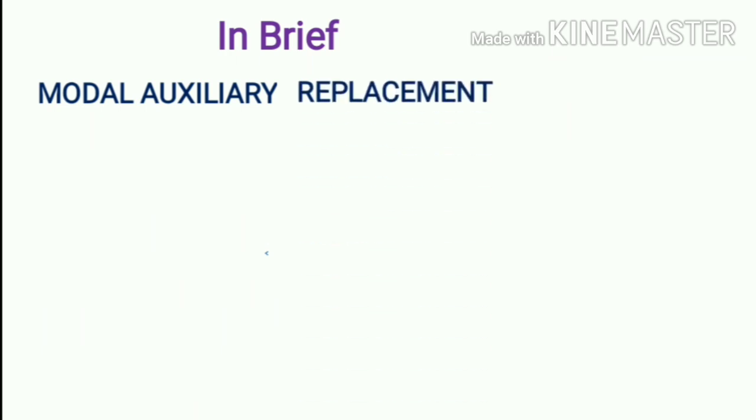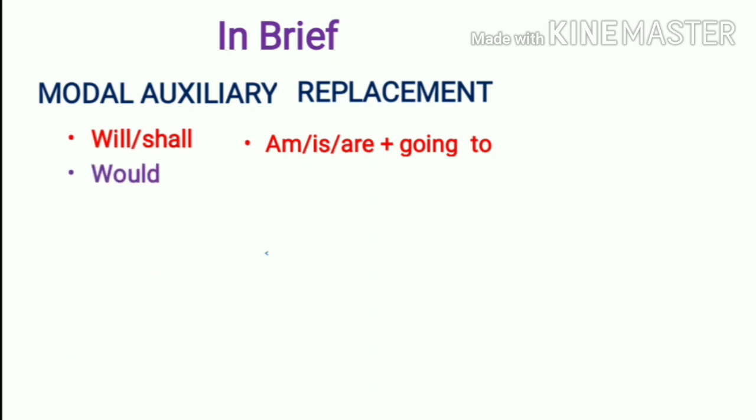In brief, let us here revise again the replacement of these modal auxiliaries. Will and shall are replaced by am, is, are plus going to. Would, that is replaced by using used to. We can replace should by using ought to.